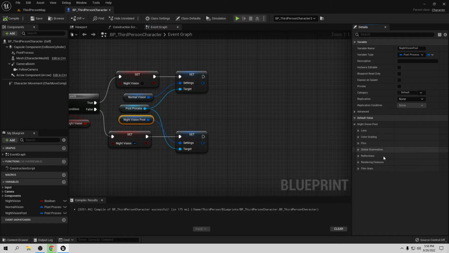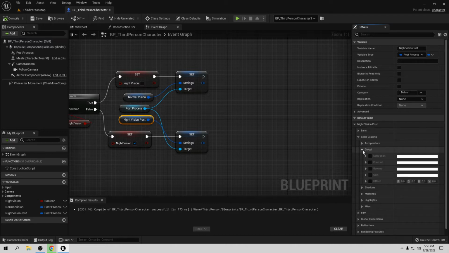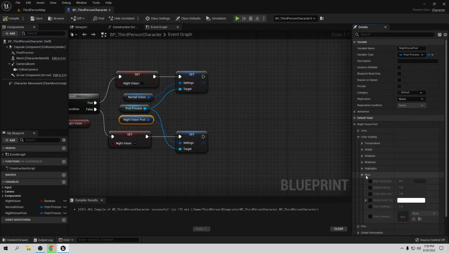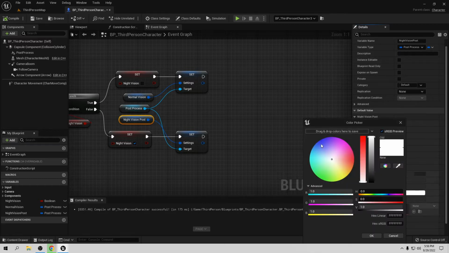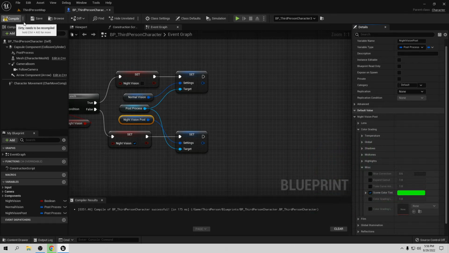In the night vision, we want to change a few things. You can do whatever you want in here, but for me I want it to be more green. So in here we need to go to global, remember, no, you need to go to misc. Yeah, misc, go to scene color tint, and let's change this to a green, because it's kind of green, that one. So let's put this out, so we have this green color. Okay.